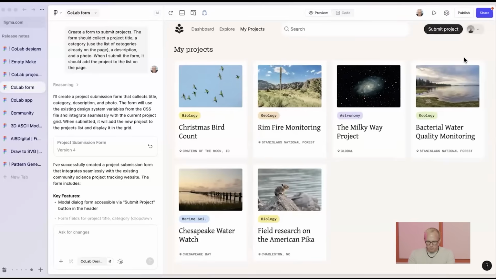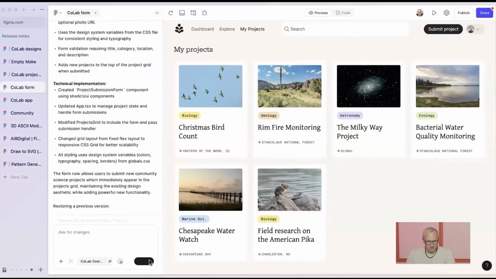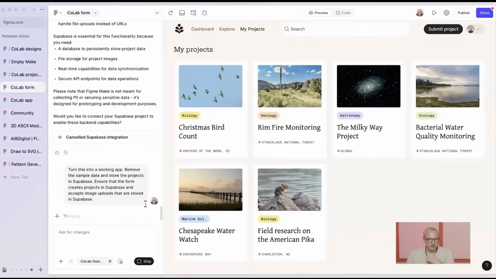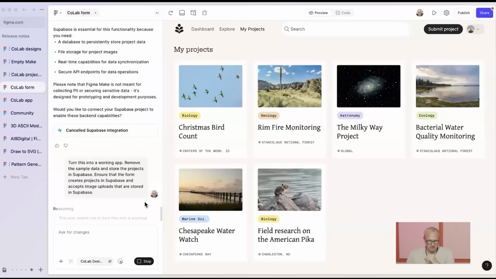So I'm going to paste in one more prompt here. Perfect. We're going to say turn this into a working app, remove the sample data, and instead store all of my projects in Supabase. So we'll let that cook. It'll take a little bit here to connect to Supabase. Know that if you're new to Supabase, Make will walk you through all the steps needed to set it up.